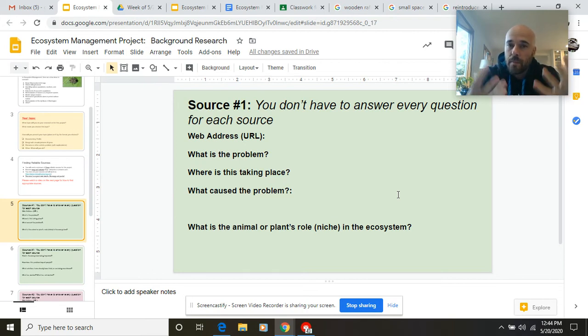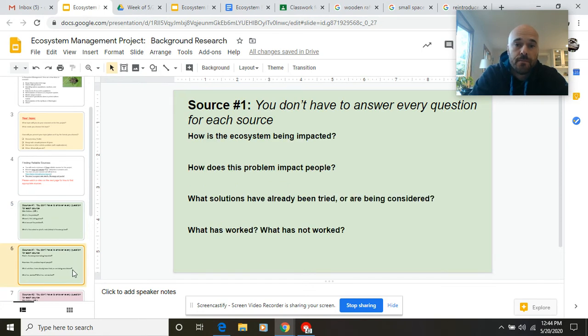But by the end of our research, we want to be able to answer all of these questions: what is the problem, where is it taking place, what caused the problem, what is the animal or plant's role, the niche in the ecosystem, how is the ecosystem being impacted, how does this problem impact us, what solutions have already been tried or are being considered, and what has worked or has not worked. Again, we do not need to include all of this information for every single source, but once you have found your 3 different sources, by the end, you should have answered all of these questions at least once.